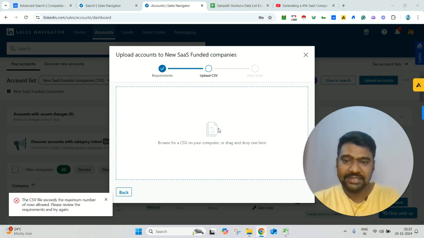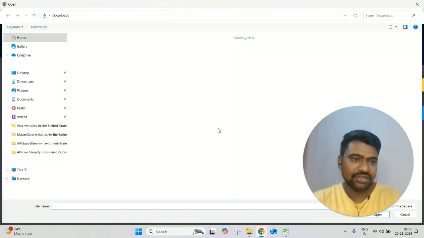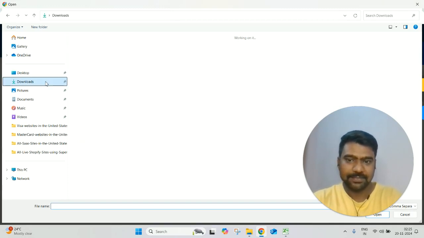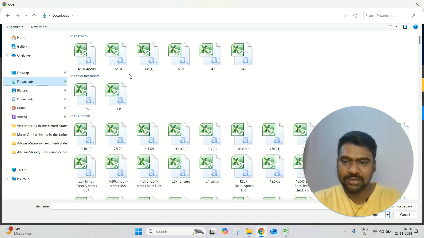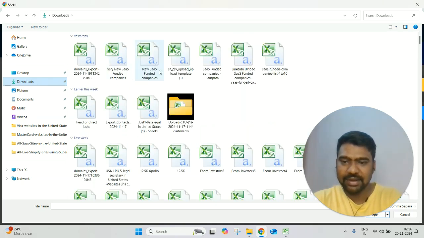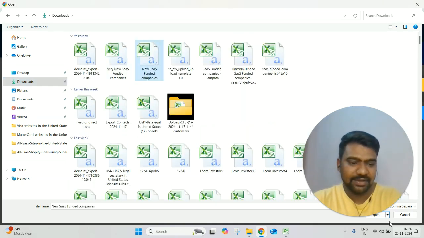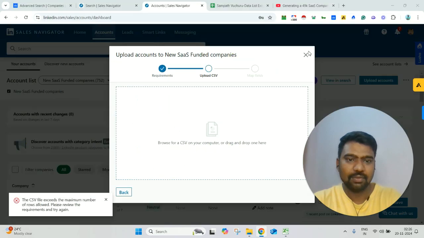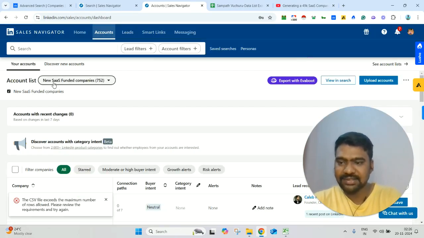Once we upload the list, automatically we have a chance to add it on Sales Navigator. So I simply go to the downloads. I'm just simply selecting my targeted one and clicking open. Once we click open, automatically the file will be added. Actually, I have already added this file previously. So here you can see new SaaS funded companies 752. Now we have uploaded this list.